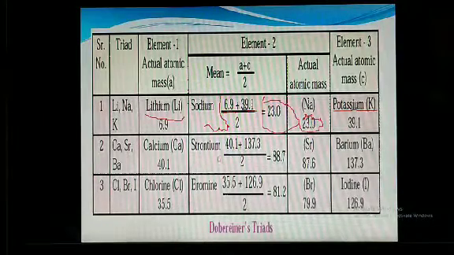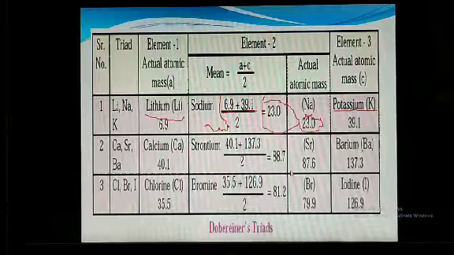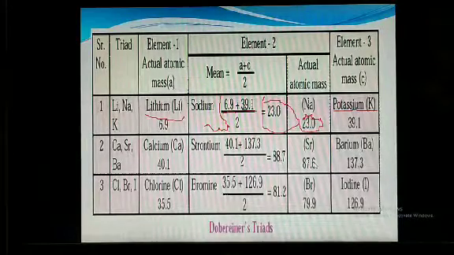If you are considering a second example, here you have calcium and the last one is barium. Calcium has atomic mass number 40.1 and barium has atomic mass number 137.3. Adding both and dividing by 2, you get 88.7, which is approximately 87.6. That is Dobereiner's triad.